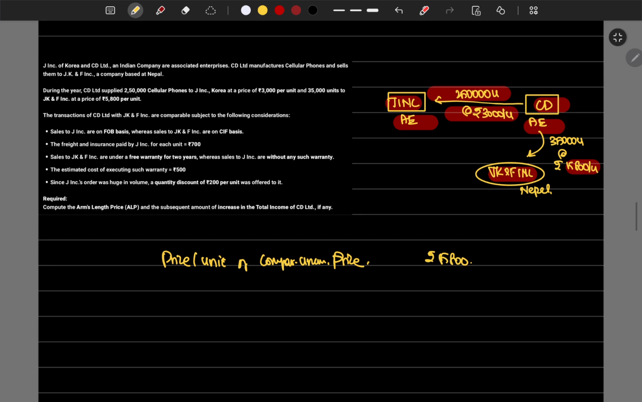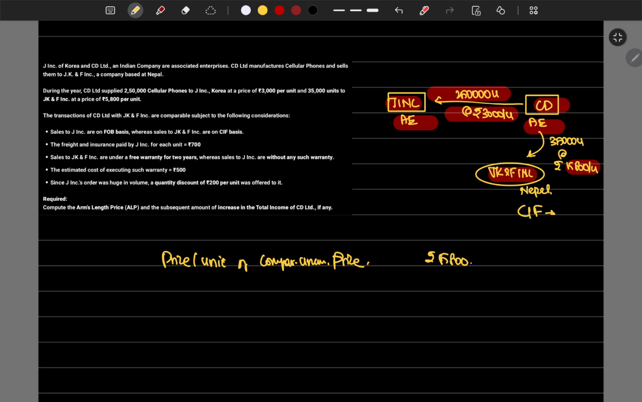What else has been given in the question? Sales to J Incorporation are on free on board basis, which means from the factory itself, J Incorporation will take care of all the expenses. That's why the price is very low here. But JKF Incorporation is not like that. It is CIF basis. Insurance, freight, everything has been paid by CD Limited, so they have charged for the CIF. That's why the price is higher, they are saying.